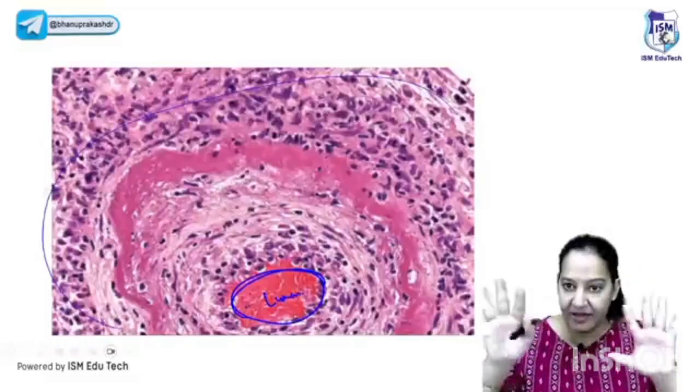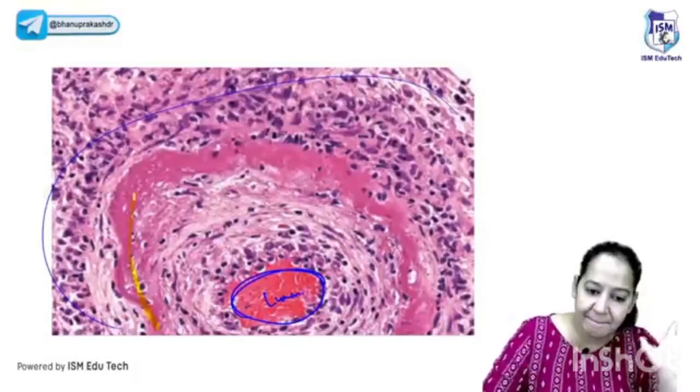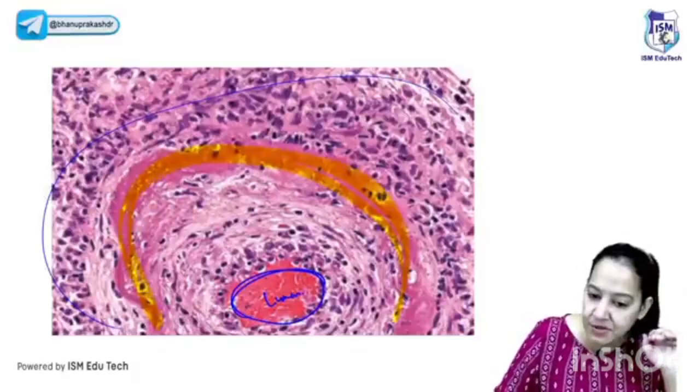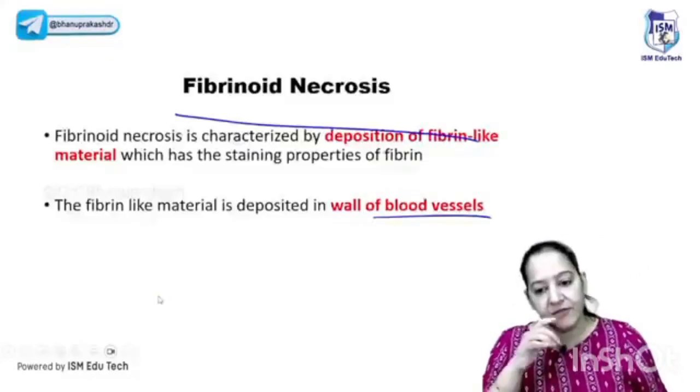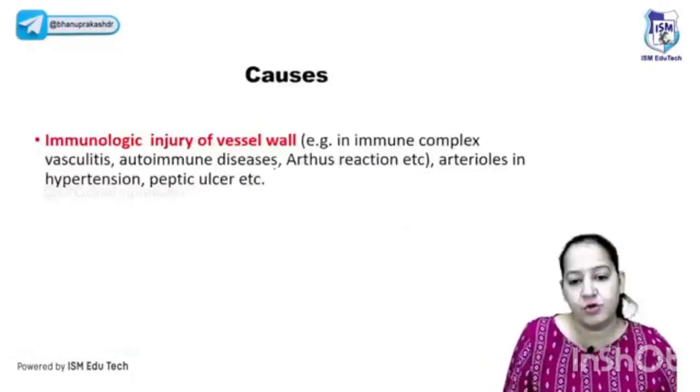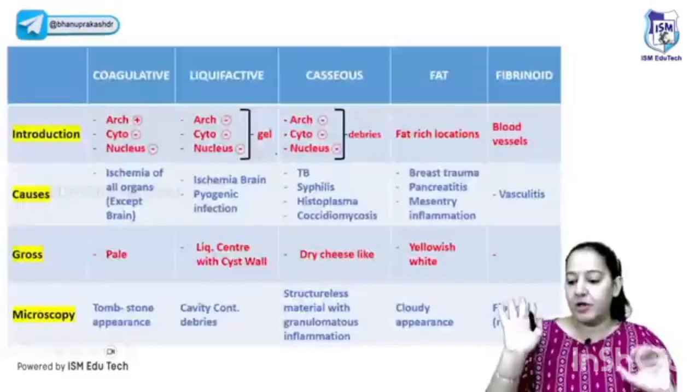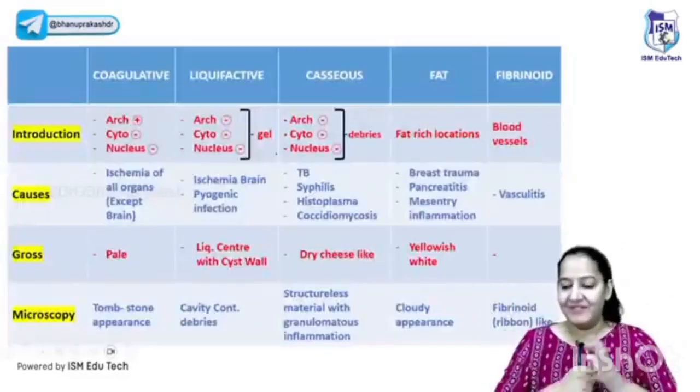In the media, I can see the inflammation. Along with the inflammation, I can see a pink color material, a ribbon-like eosinophilic structureless material. It is fibrinoid necrosis. So fibrinoid necrosis takes place in the wall of the blood vessel due to vasculitis. That's it. Nothing important. We are done with the 5 types of the necrosis.